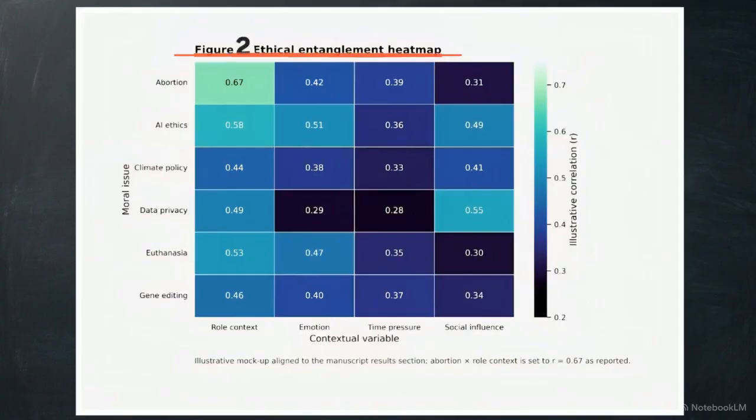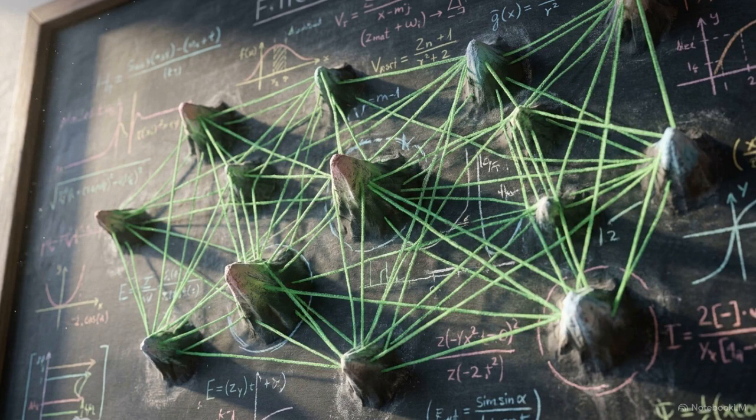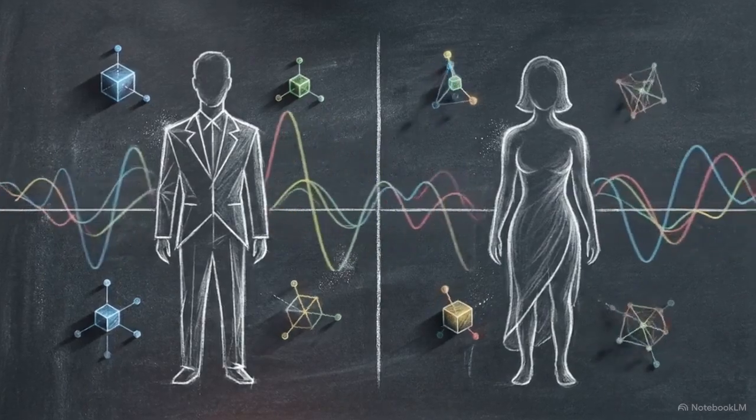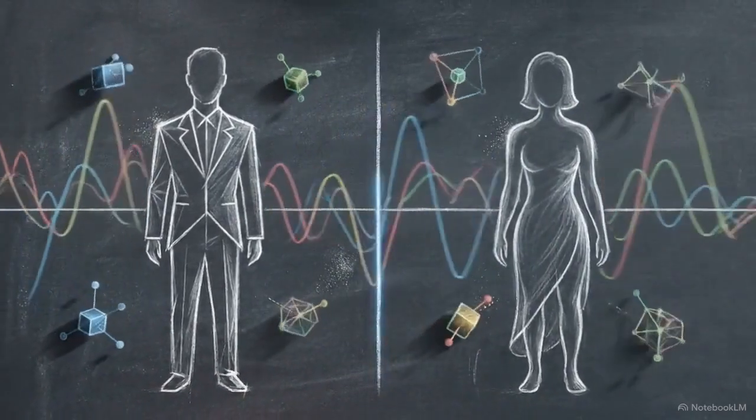This heat map proves values are contextually entangled. We plotted moral stances against variables like emotion or role. Here at the top left, the stance on abortion shows a 0.67 correlation with role context, shifting drastically whether the participant imagined being a CEO or a student. Mapping this entanglement entropy proves a critical point for cognitive modeling. A system's ethical output can never be calculated in isolation. It is permanently tied to the environment in which it is queried.